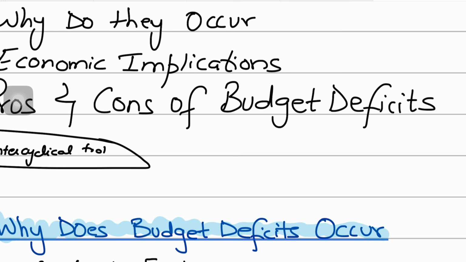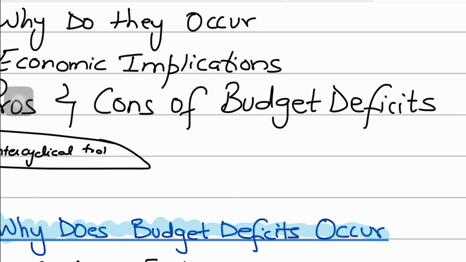That is why persistent budget deficits are concerning as well, because it's not just about one fiscal year. Maybe the budget deficit keeps on growing every year. That can lead to a growing national debt, imposing a burden on future generations through higher taxation, so that the government can use that tax money to service the debt in future. Or the government could end up reducing essential services on education and healthcare, which will worsen income inequality. So these are all the potential disadvantages that you need to write and think of.